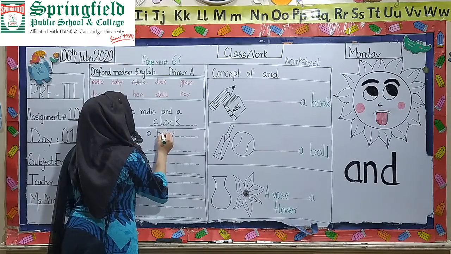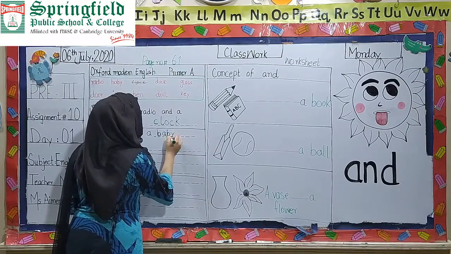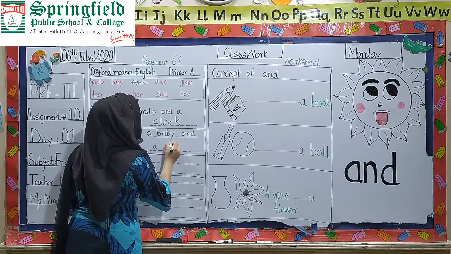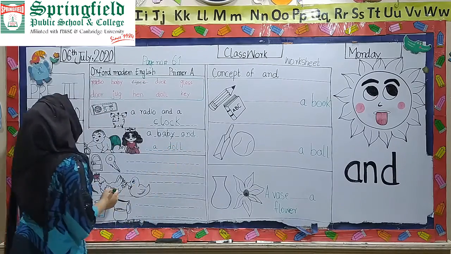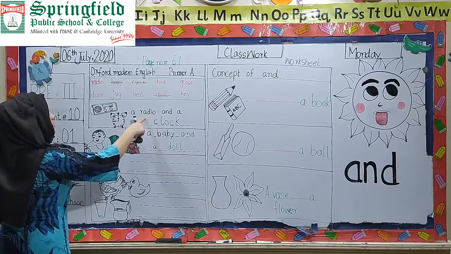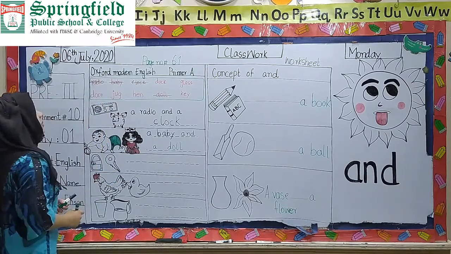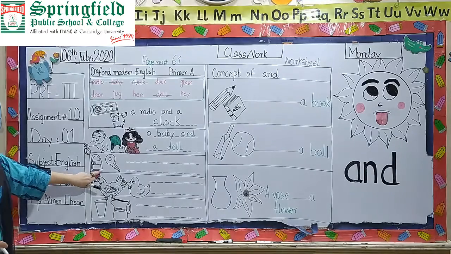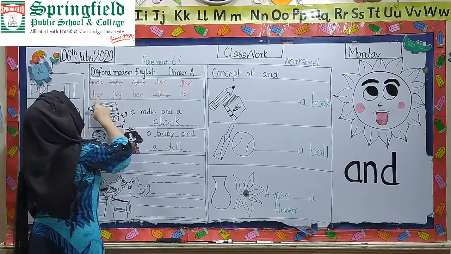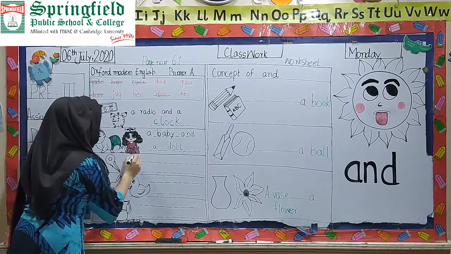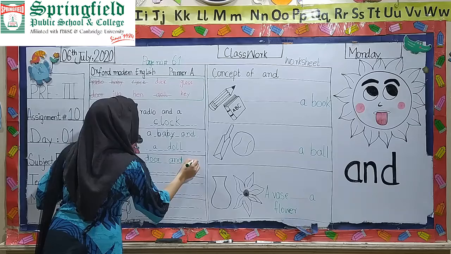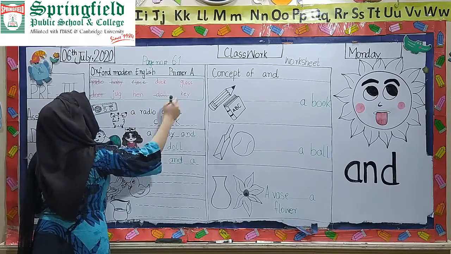A baby and a doll. Baby and doll. Now, a door and a key. A door and a key. Where is the door? A door and a key.